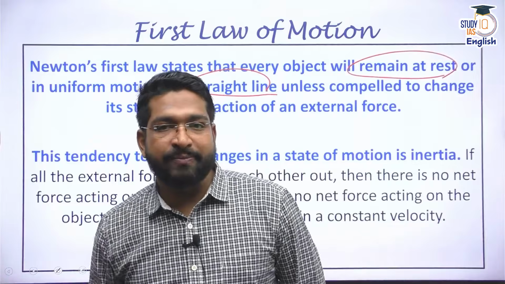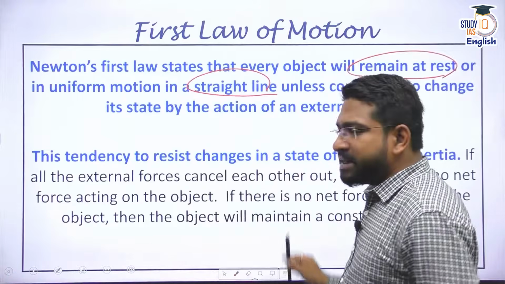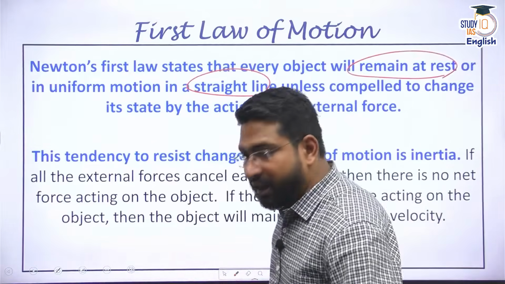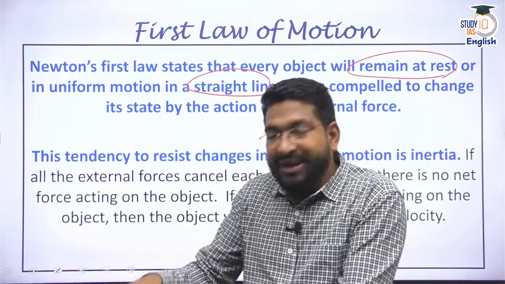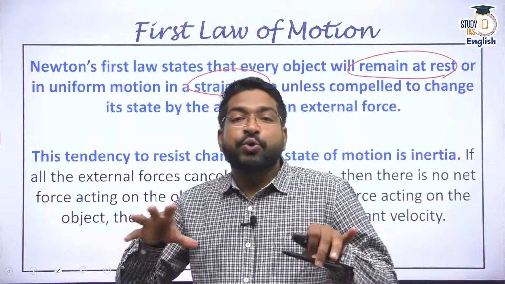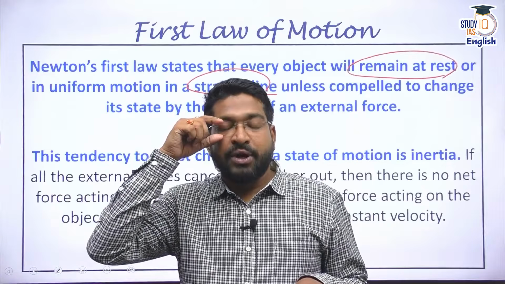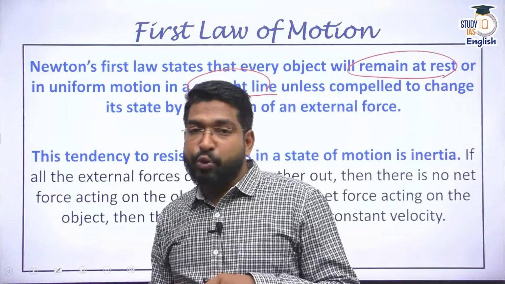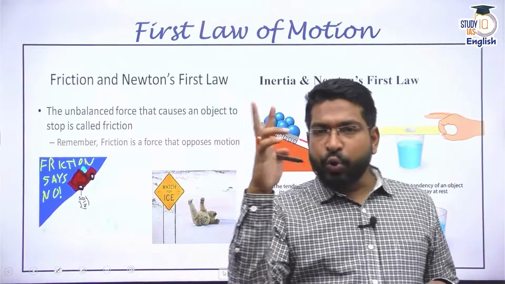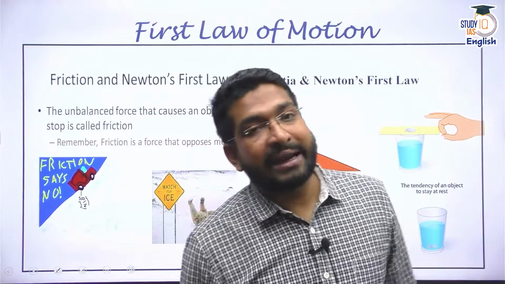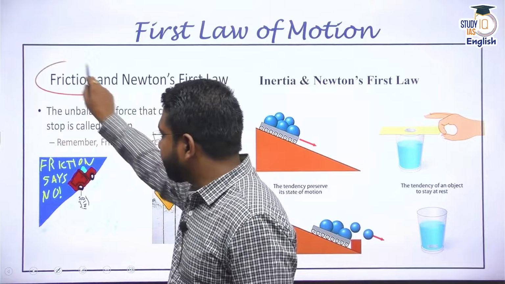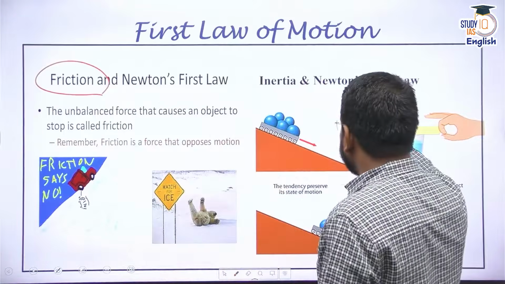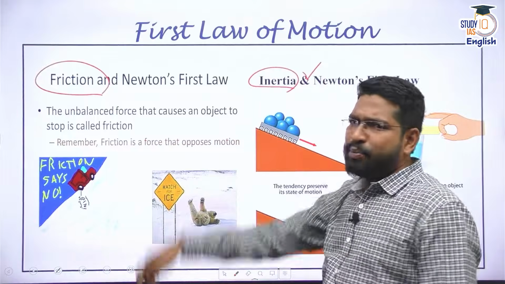So the tendency of a body, if it is in motion, is to stay in motion, and if it is at rest, it also tends to stay at rest. The first law of motion gives you two important characteristics. One is the idea of friction and the other is the idea of inertia. Now let's try to understand both of these.